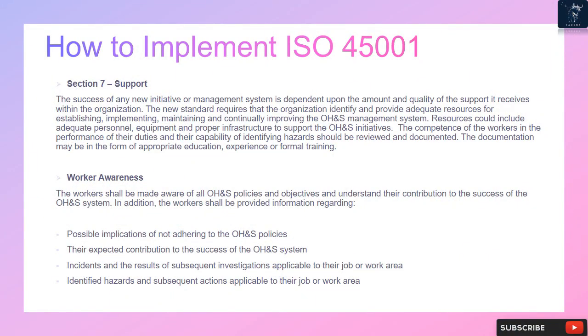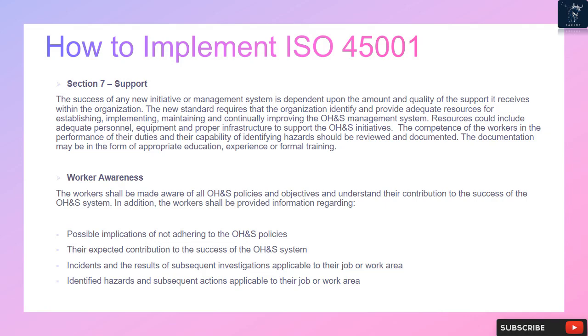All OHS management system plans and objectives along with any measurable data or results shall be documented and retained by the organization. Section 7, Support. The success of any new initiative or management system is dependent upon the amount and quality of the support it receives within the organization. The new standard requires that the organization identify and provide adequate resources for establishing, implementing, maintaining and continually improving the OHS management system. Resources could include adequate personnel, equipment, and proper infrastructure to support the OHS initiatives.